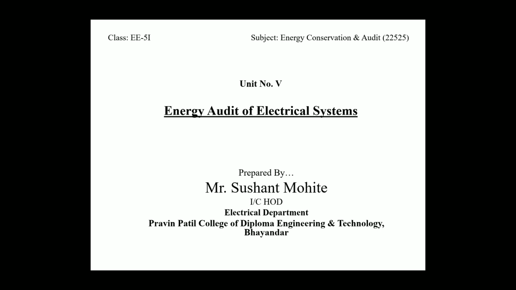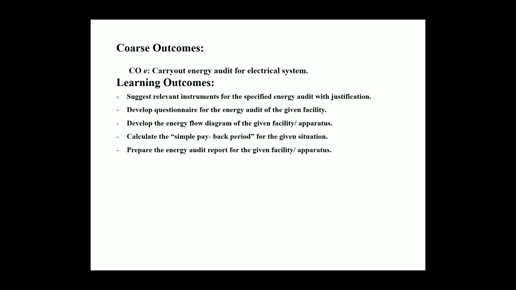Now we start unit number 5, that is energy audit of electrical system. The course outcome of this unit number 5 is CO5: carry out energy audit for electrical system. After ending this unit, you get the following learning outcomes.